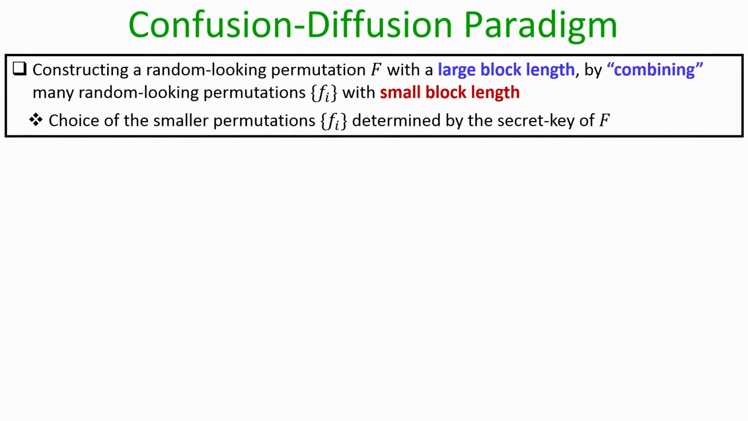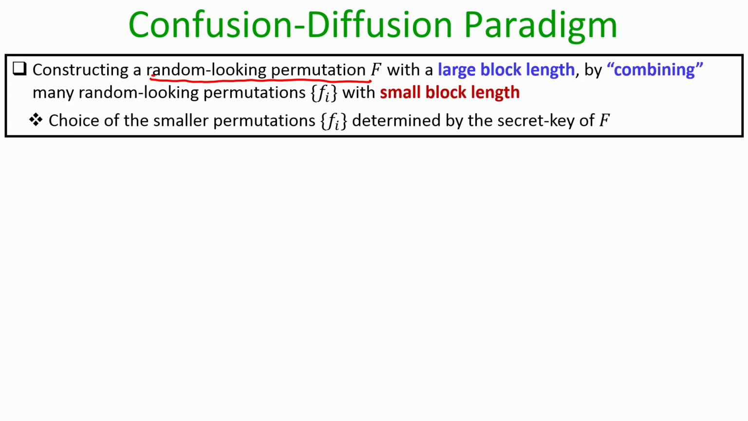This paradigm was introduced by Claude Shannon, and the underlying idea is that we are interested in designing a random looking keyed permutation. That is our goal. We want to construct a random looking keyed permutation big F with a larger block length by combining several random looking permutations, which are also keyed permutations, but with a small block length.